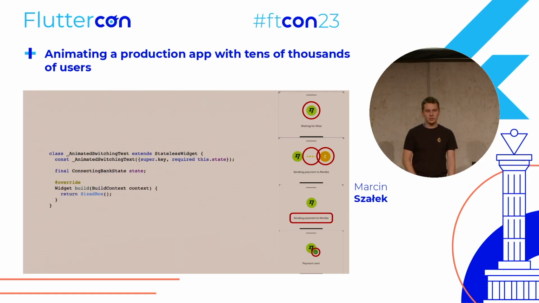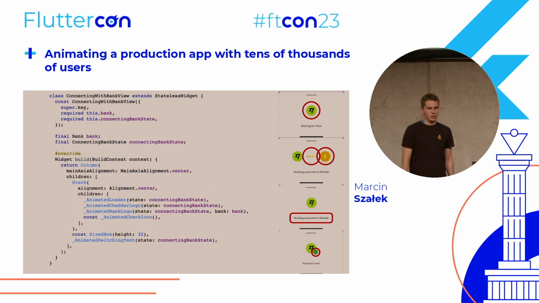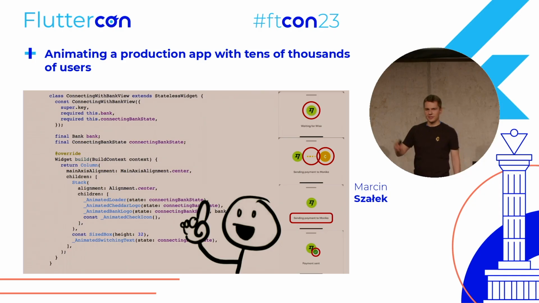For the animated switching text, luckily we have already created the widget for it, so we'll use our switching text widget. And all we need to do is just map the state to the text that we want to display. Obviously, in the production app, this would be localized and things like that, but we can use it like that. So this is our widget. And you may notice that we didn't cover the check icon.